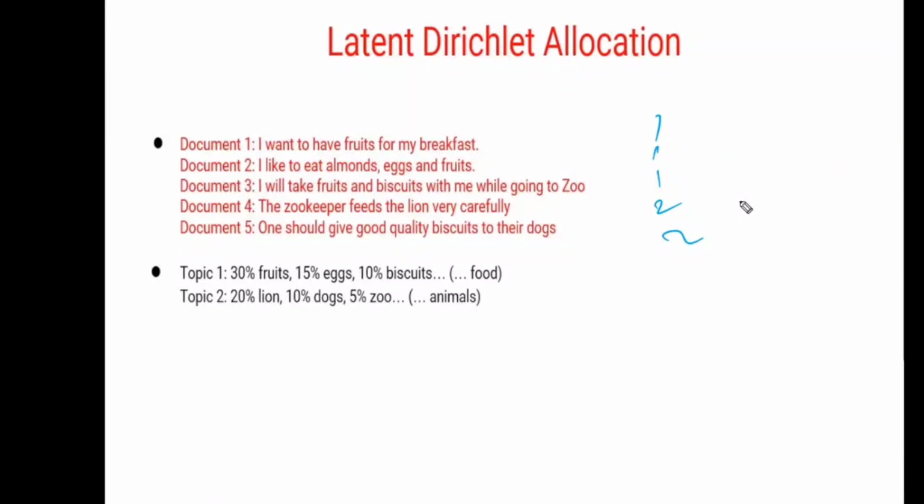First we have to identify the topic. What is the common thing? Here the fruits, eggs and biscuits are all related to the food category, whereas lion, dogs and zoo all come under one more topic, animals. The topic name is not important here; I am not going to give one. This belongs to one topic, and this is related to the other. It just identifies related topics and, based on that, classifies the data, I mean groups the data. That is called a topic model.